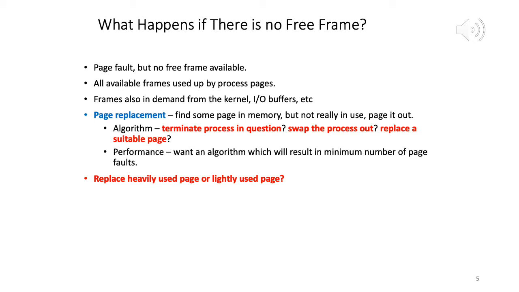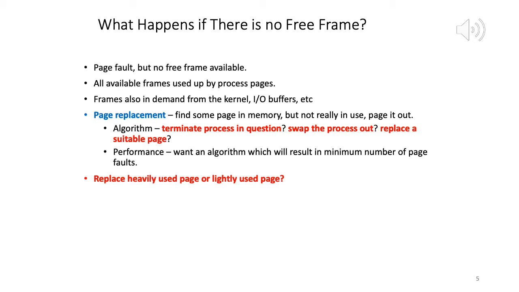We have to evict one of the in-memory pages for that particular process. Evict means we have to copy that page back to disk, because the disk may have an old copy. We'll soon discuss that.